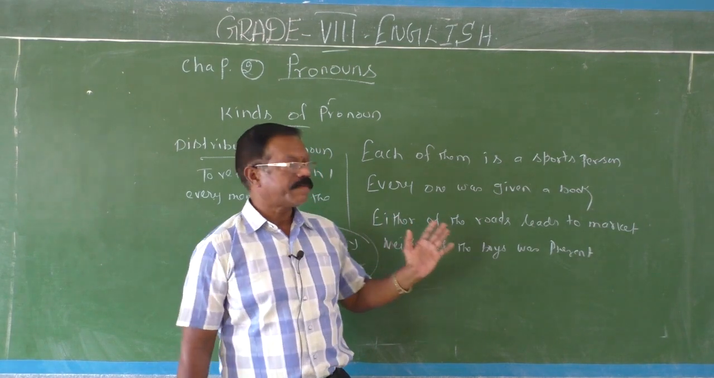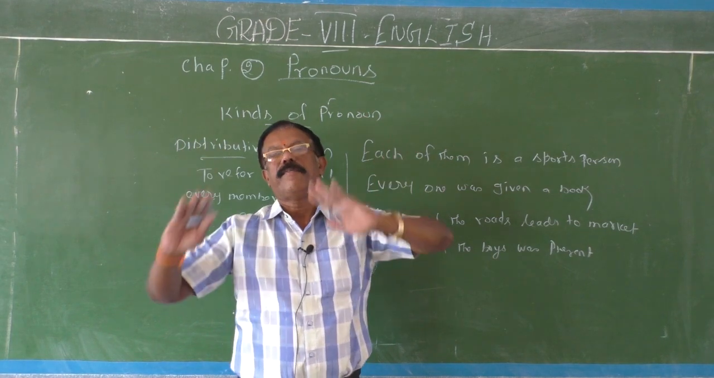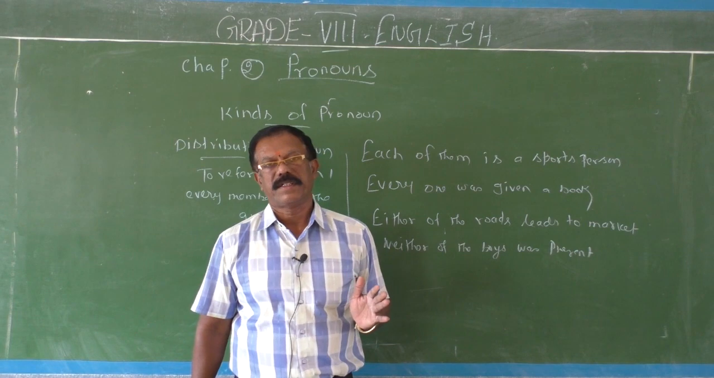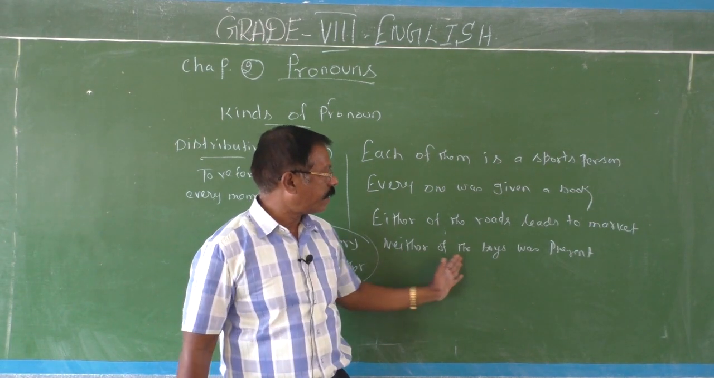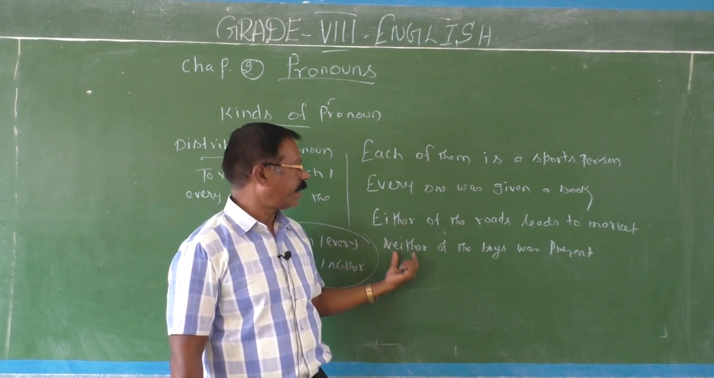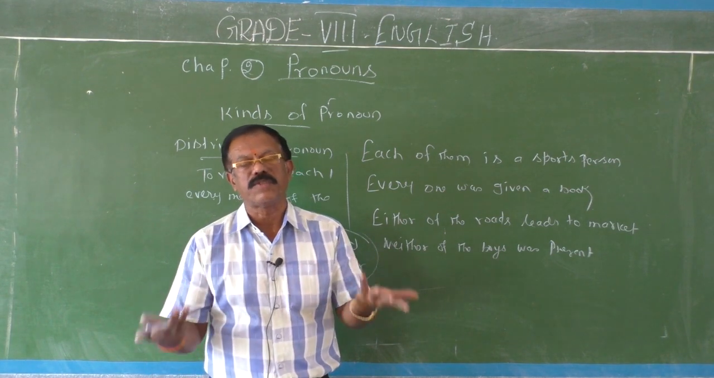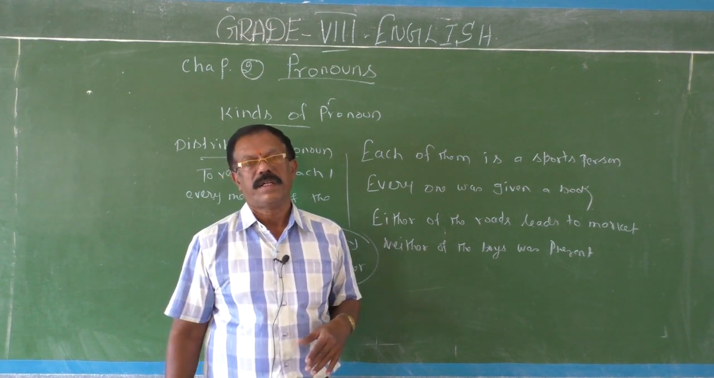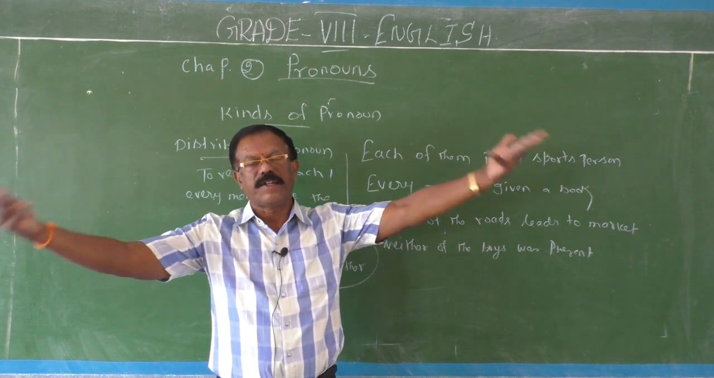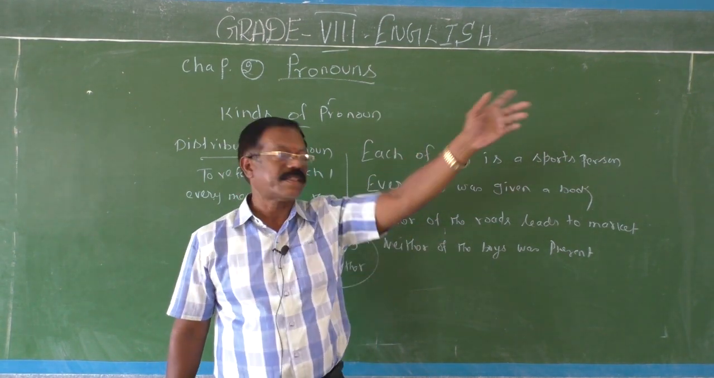Either of the roads. So you have two roads. Both roads are leading to the same place. Either of the roads leads to market. And then, neither of the boys was absent. You should know the difference between either and neither. If you use either, it stands for two. Both are equally useful. But if you use neither, it also stands for two, but both are negative. Both are not useful. That is the sense of neither, and that was the sense of either.